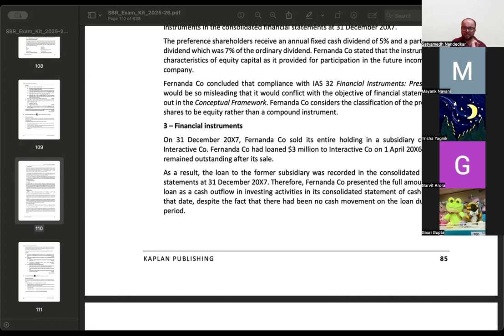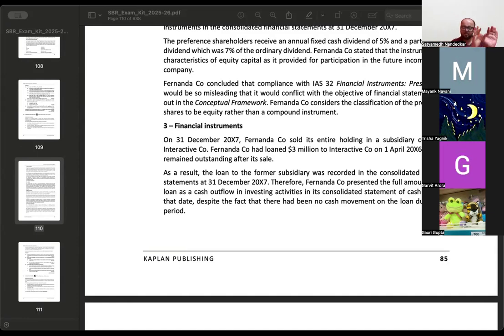What is happening in this case is Fernanda Company had given a loan to the subsidiary and it was a cash outflow under investing activity at that time when the loan was given. Now the loan still remains outstanding, but the subsidiary has been sold off. So now the financial statements have been disaggregated.